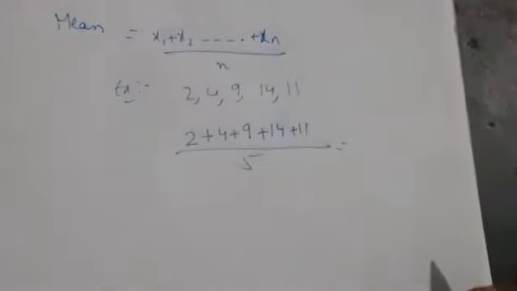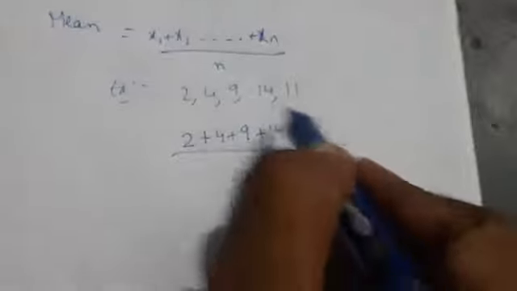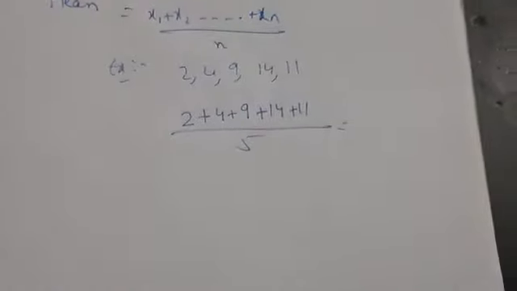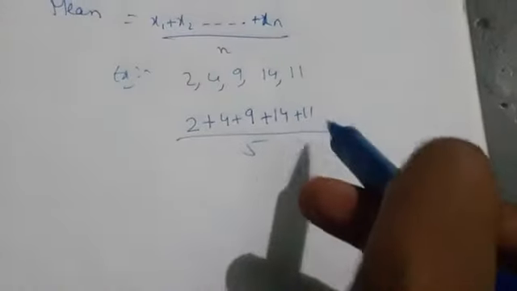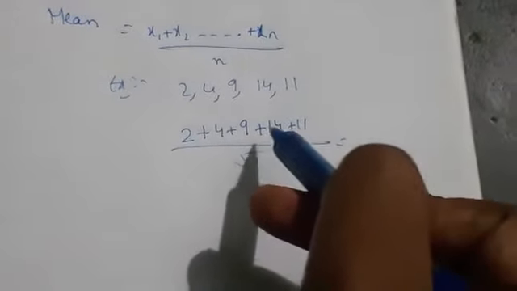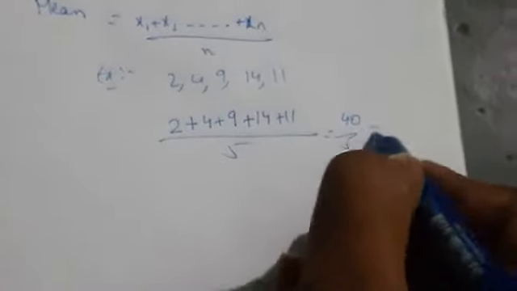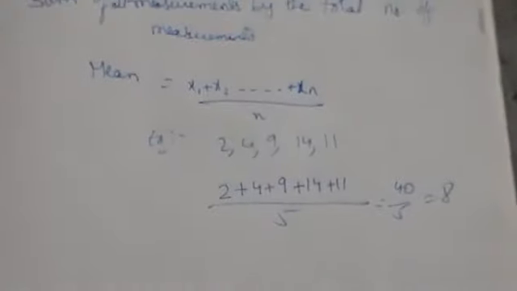So this is about the mean, the sum of all measurements divided by the total number of measurements. Let us count this one. 9 plus 11 is 20, 20 plus 20 is 40, 40 by 5 we get 8. So this is the value we have got. This is about the mean.